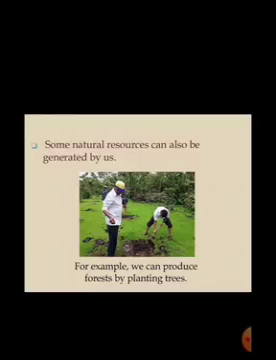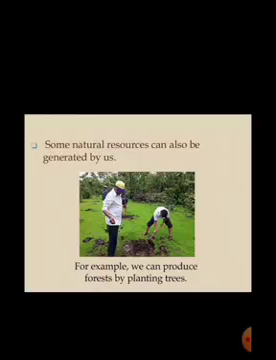See, for some natural resources we can generate, like we can increase the forest cover on the surface of the earth. How? By planting more number of trees, right? But even such resources will ultimately be exhausted, correct? As we know, human beings don't plant so many trees, but when it comes to using it, the use is more, correct? If they are consumed faster, then they can be generated like forest.